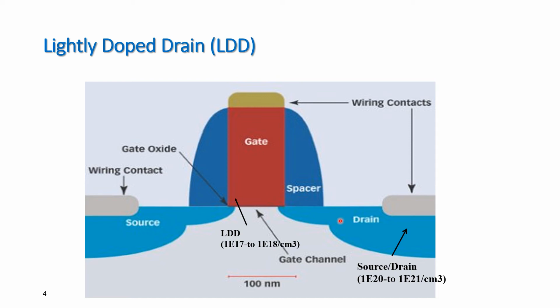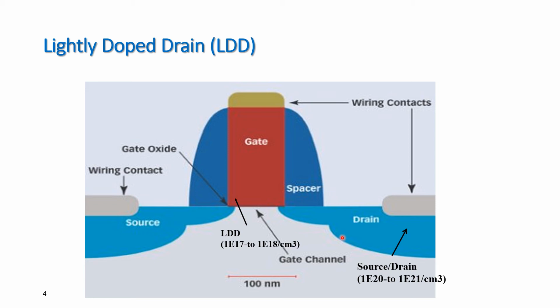So now the grading doping in this structure is to grade the doping in the drain region to produce an N plus, N minus and P profile between the drain and the channel in NMOS devices, and correspondingly P plus, P minus and N in the case of PMOS devices. Now this allows the drain voltage to be dropped over a larger distance than it would be if an abrupt N plus P junction had been there.